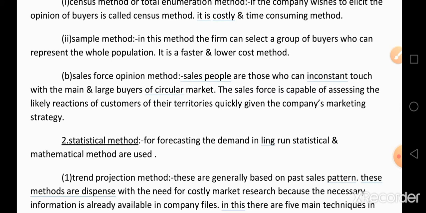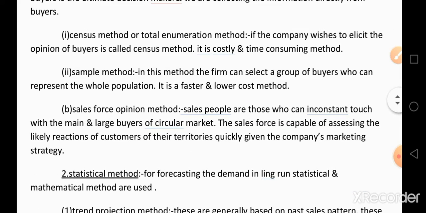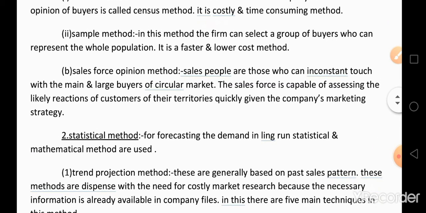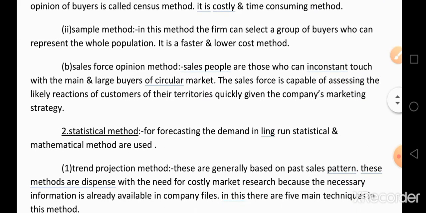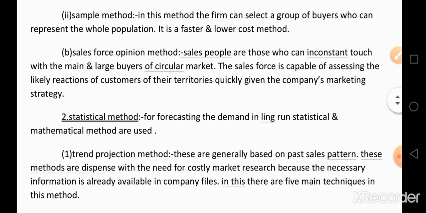It collects the information from a selected group of buyers, those who represent the whole population and give accurate information. Those buyers are considered as samples. This is called the sample survey method.